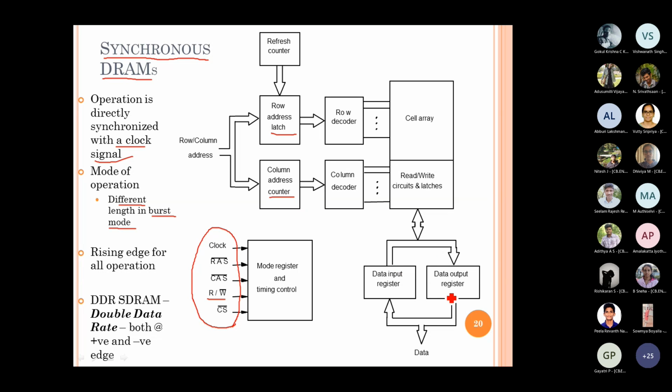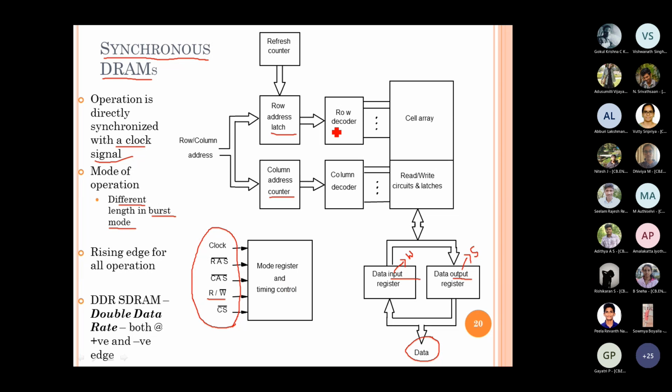Whatever the data is, whether a single bit, a byte or multiple bytes, it will be sent to the data bus through the input register or the output register. Here we separated: output is the sense circuit, and input is the write circuit. Okay. So the processor need not sit and do all this coordinating job, where we can go with a separate